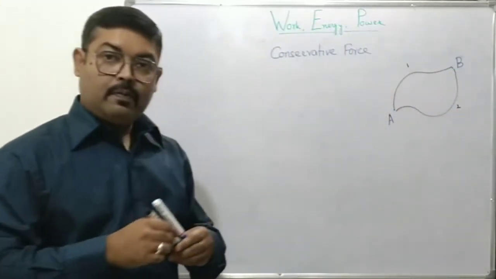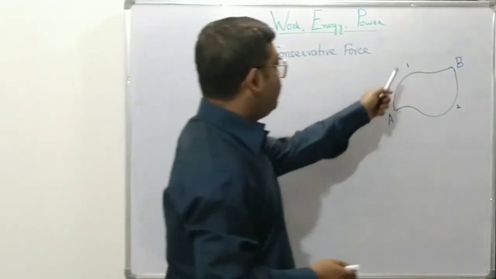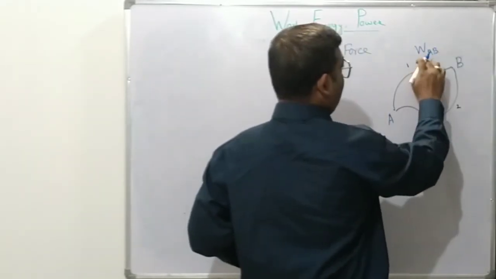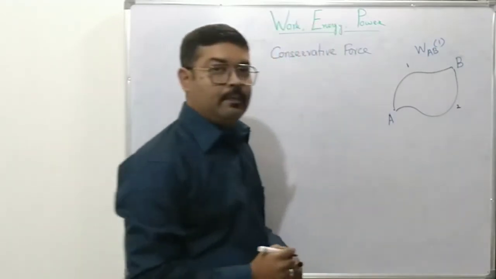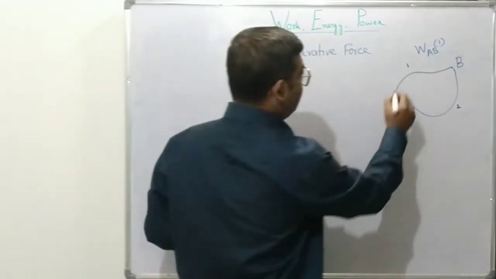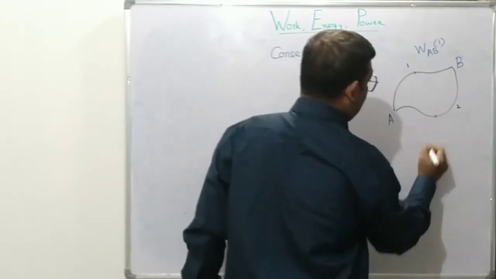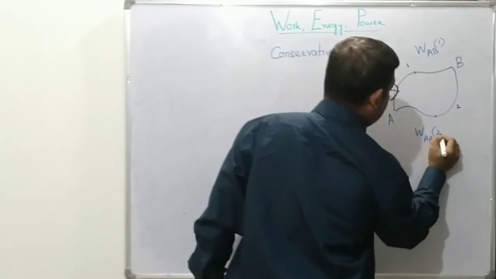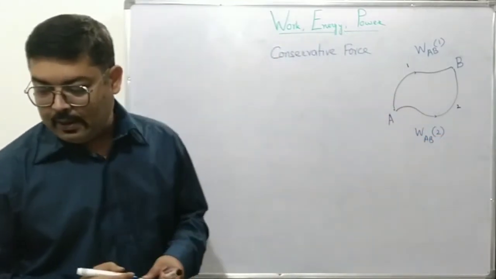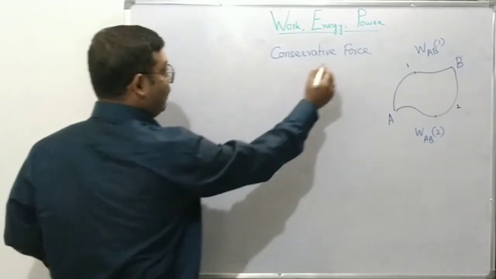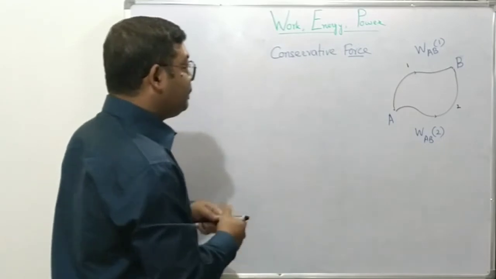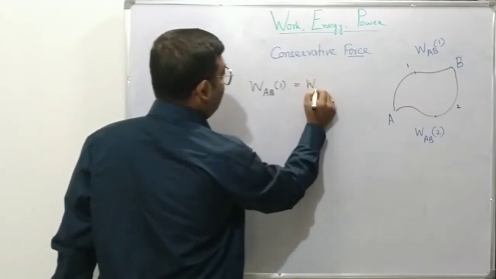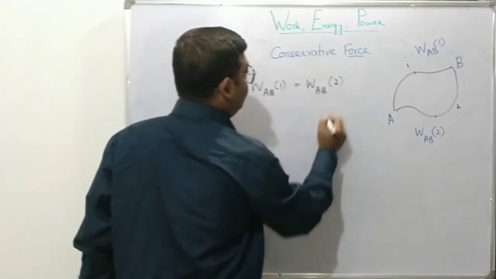So when we move from A to B, let's call this the work done from A to B along path 1. And when we move along path 2, let's call this WAB along path 2. Clear? So if it's a conservative field or conservative force, then we must have WAB along path 1 equal to WAB along path 2.